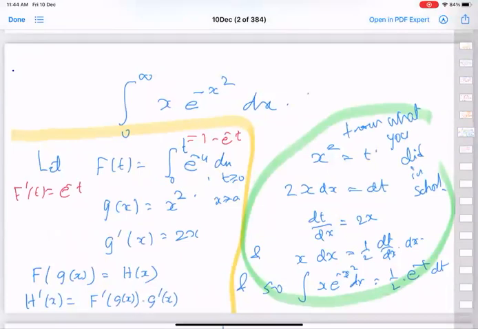Okay, I'll state it correctly and state the statement. And eventually you want to go to infinity. So then we argue that the limiting thing as t goes to infinity will also work and get to the final answer for the given problem, x e power minus x squared dx.